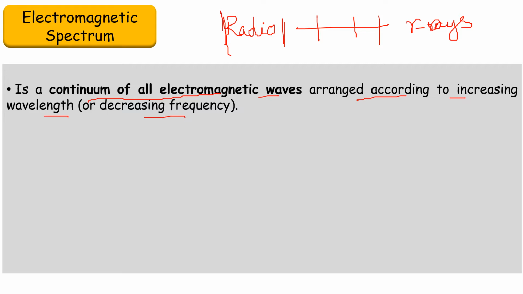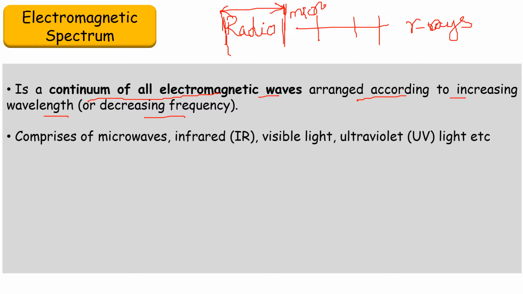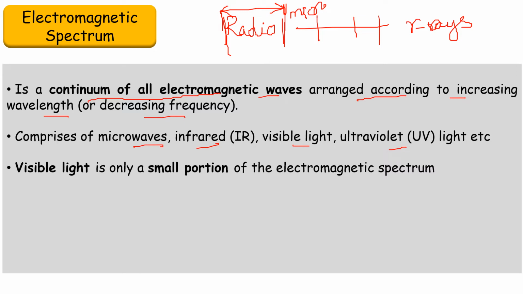If radio waves have a certain wavelength range, within this wavelength radio waves fall, but at the extreme end it may mix into the next, that is microwave. So the boundaries are not fixed here. Now the electromagnetic spectrum comprises microwaves, infrared, visible, ultraviolet. This is not the sequence, but it is made up of all these types of radiations. Visible light is only a small portion of the electromagnetic spectrum.